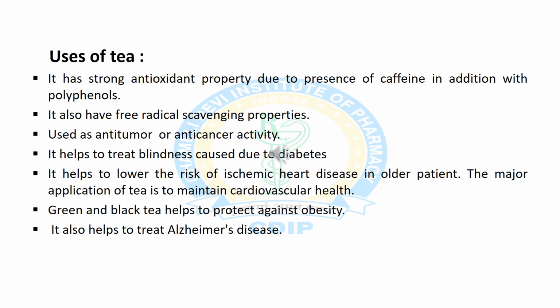Now we will discuss various therapeutic uses of tea. It has strong antioxidant as well as free radical scavenging properties due to the presence of caffeine with various polyphenolic compounds. It also has anti-tumor and anti-cancer activities. It also helps in treatment of blindness during diabetes. It also lowers the risk of cardiovascular diseases, and green and black tea also help to protect against obesity, and help in treatment of Alzheimer's disease.